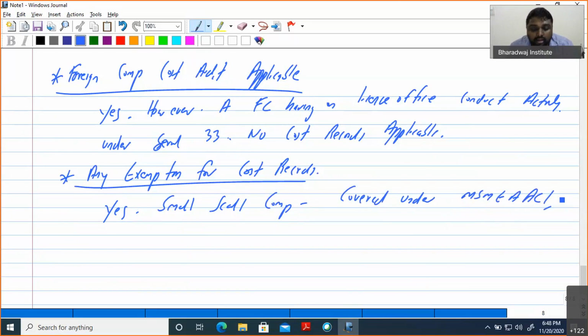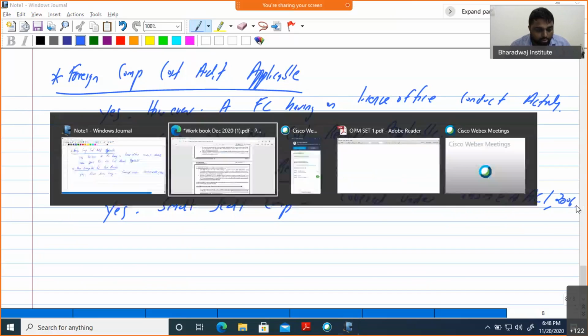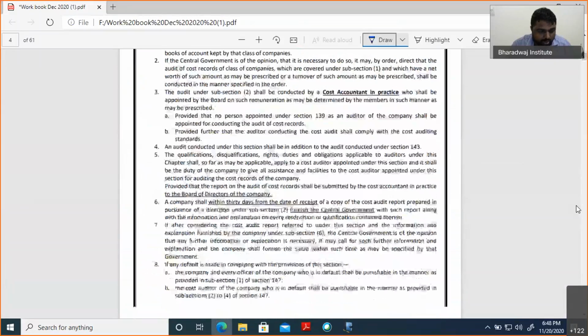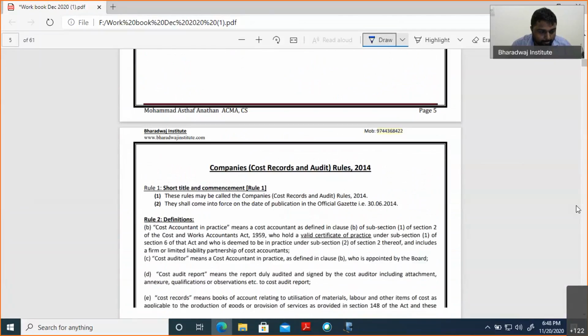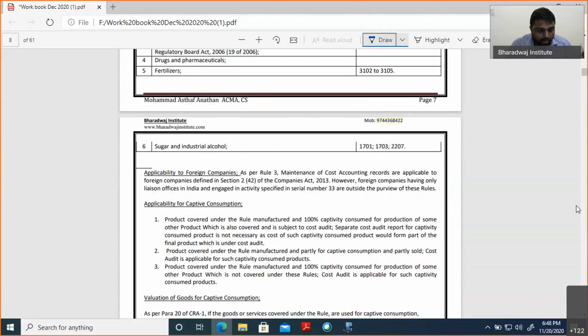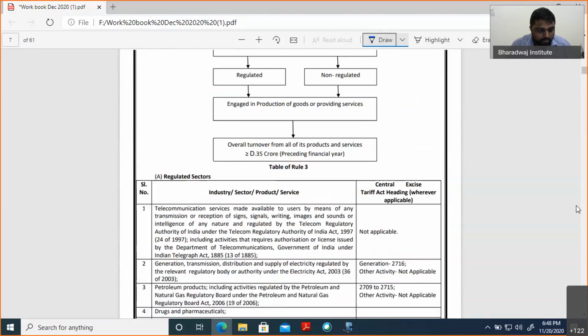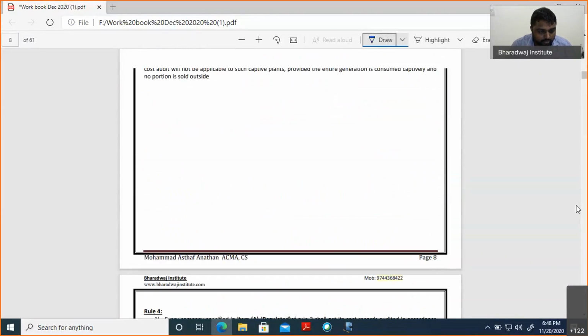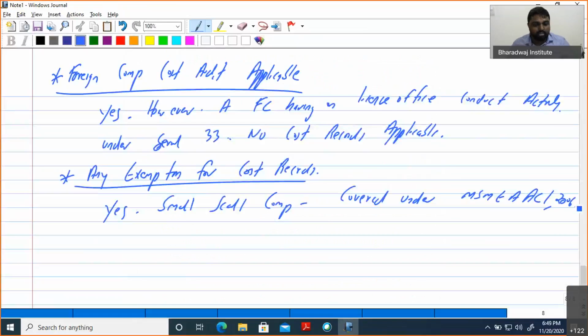What is the act? MSMED Act, if I'm not wrong, 2006 or 7. Correct, 2006 only. Small company covered under the MSMED Act 2006.